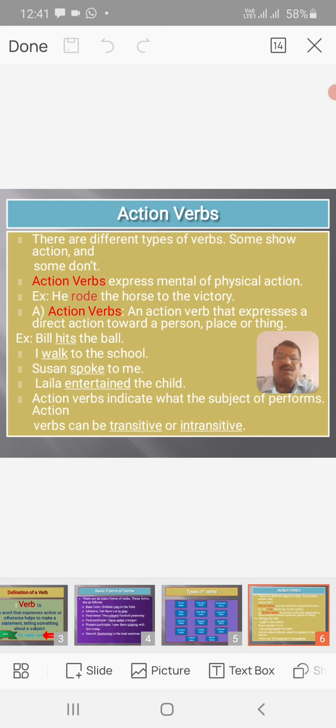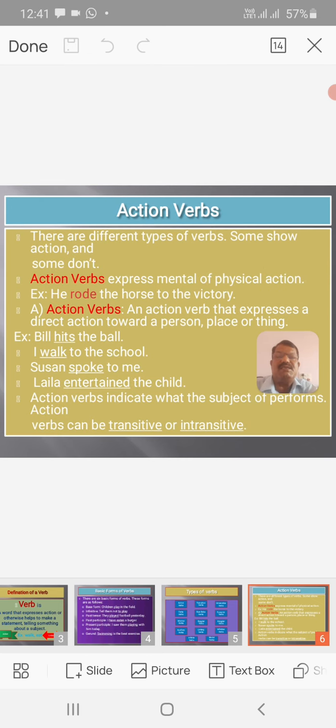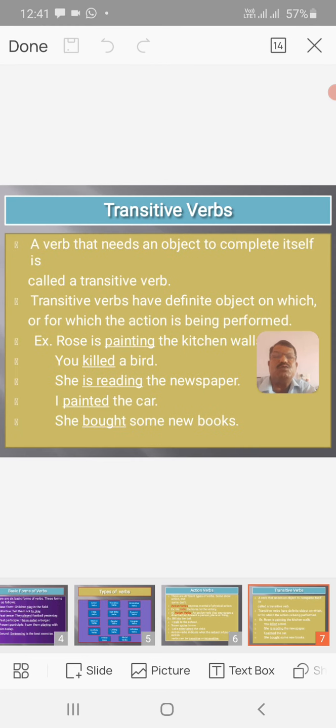Action verbs indicate what the subject performs. Action verbs can be transitive or intransitive, which means action verbs are of two types: transitive and intransitive verbs. What do you mean by transitive verbs?